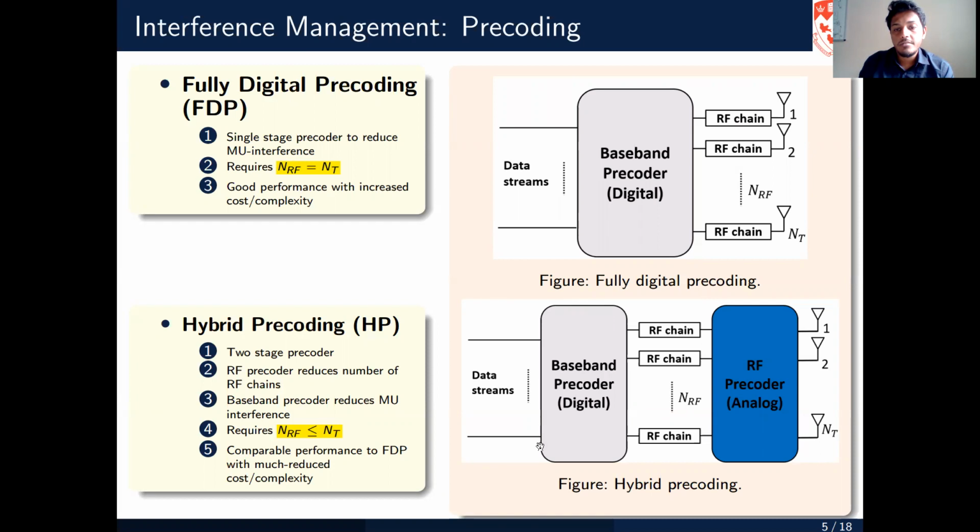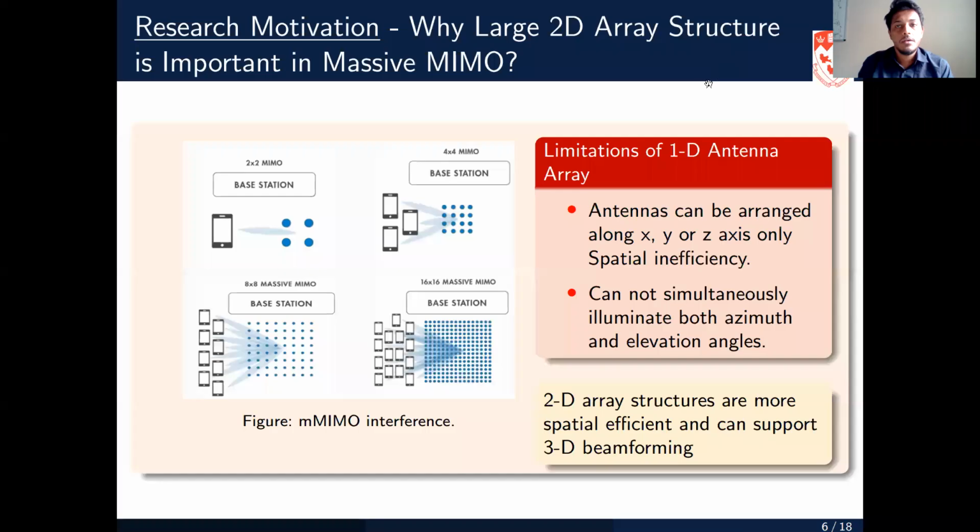The other precoding design is the hybrid precoding, which is a two-stage precoder design where the RF precoder is used to reduce the number of RF chains, and the baseband precoder is used to reduce the multi-user interference. And the RF chains here, which connect the baseband and the RF precoder, are upper bounded by the number of antennas, and lower bounded by the number of data streams which we want to transmit. So we can see that the hybrid precoding can offer performance close to the fully digital precoding with much reduced complexity.